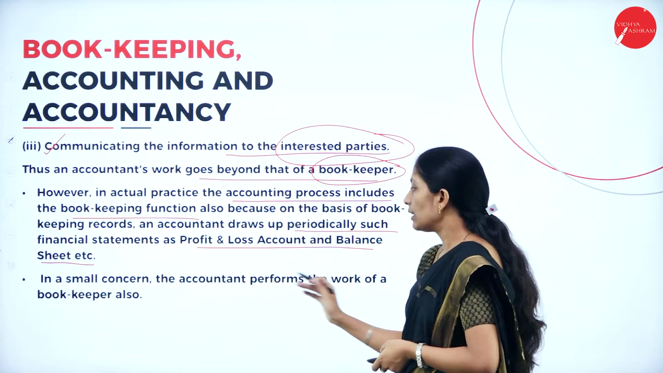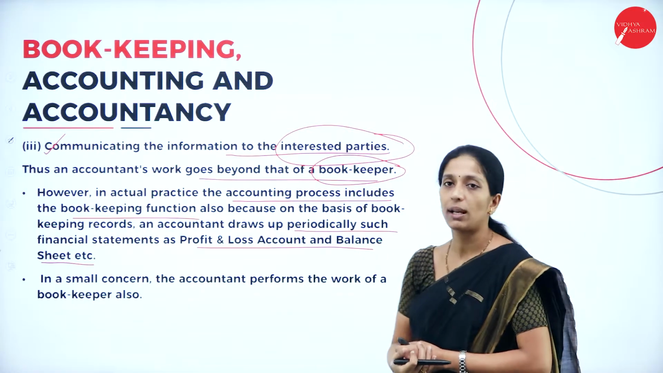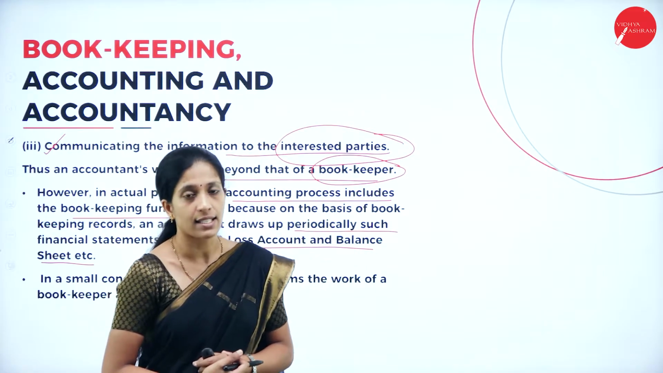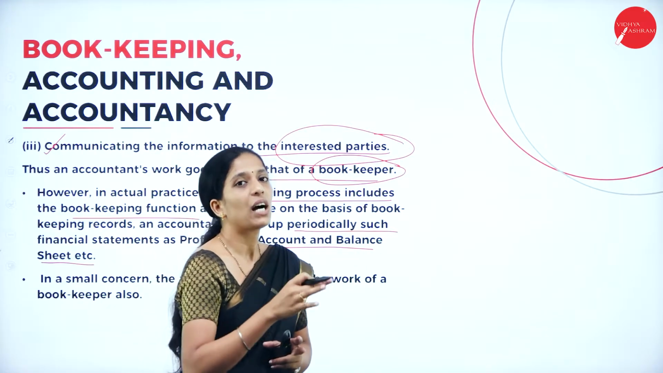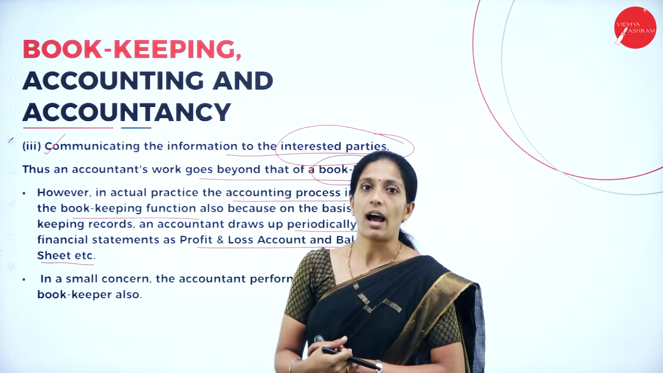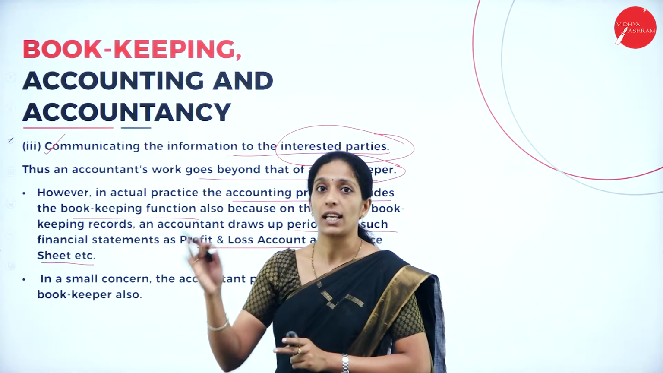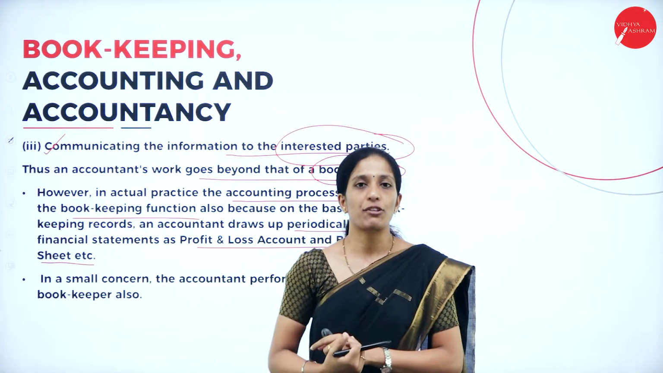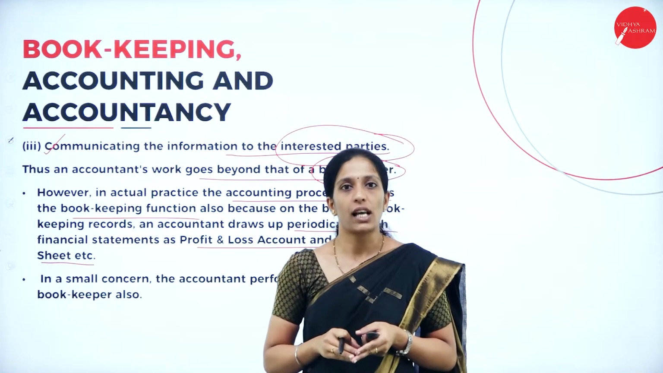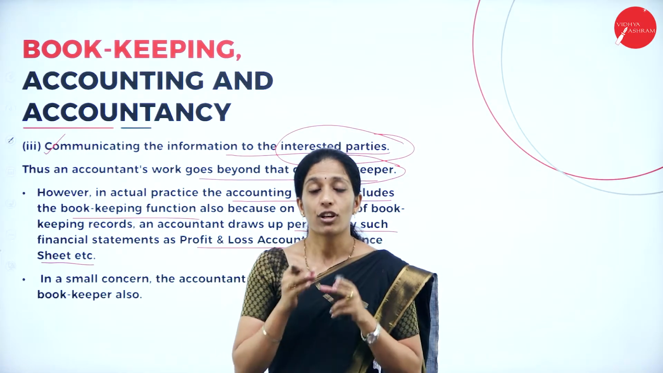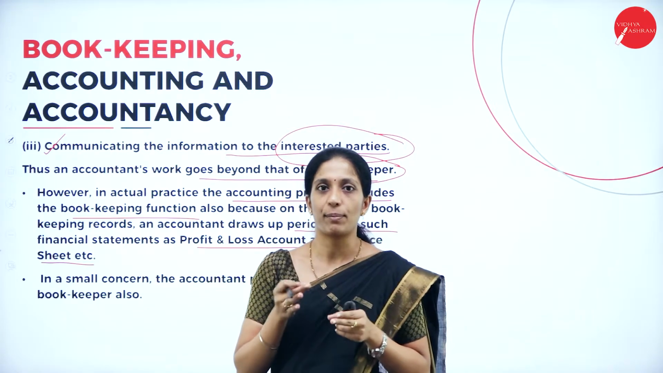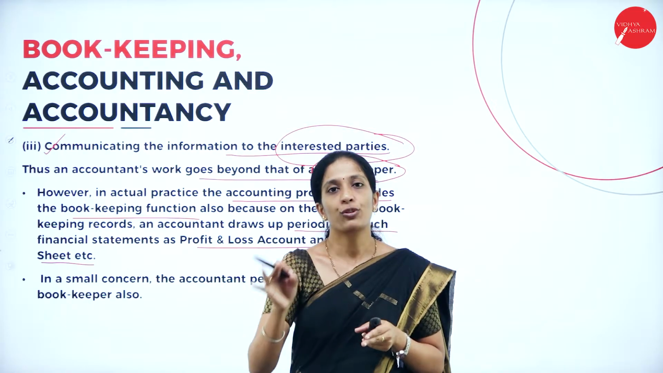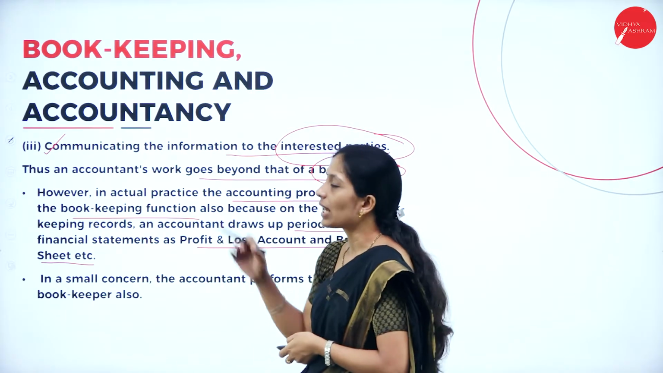In a small concern, the accountant performs the work of a bookkeeper also. For a small concern where the number of transactions is very few, even the accountant will act as a bookkeeper. But in a large organization where the transactions are huge, a separate bookkeeper and a separate accountant should be there because a single person cannot do the task. So for a small organization, the accountant itself will be the bookkeeper, whereas for a big organization, the bookkeeper and accountant are two different persons. So this is about accounting.